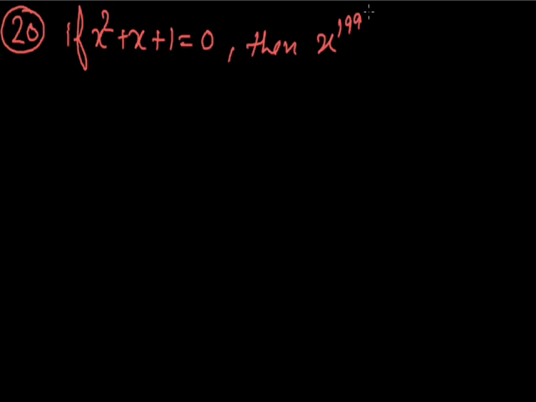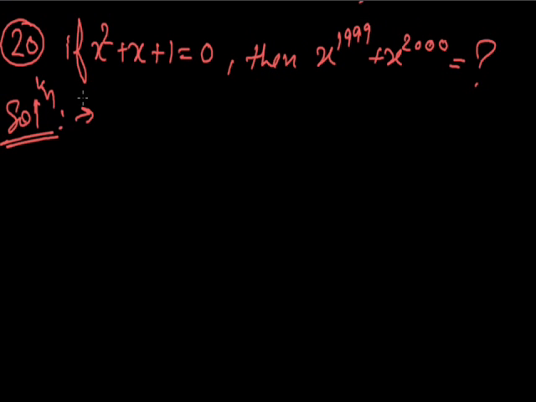Solution of the given question may be given as, from the given expression we have x square is equal to minus of x plus 1. x raised to power 1999 plus x raised to power 2000 is equal to x raised to power 1999 into 1 plus x.